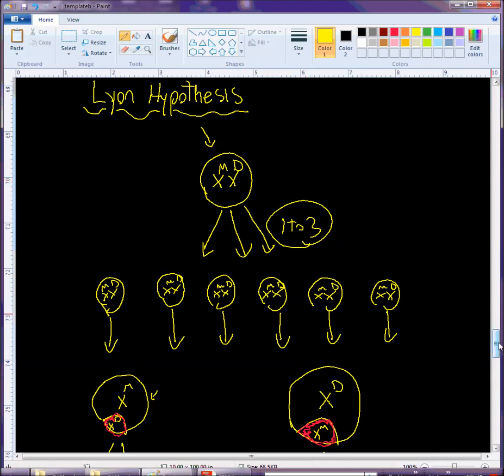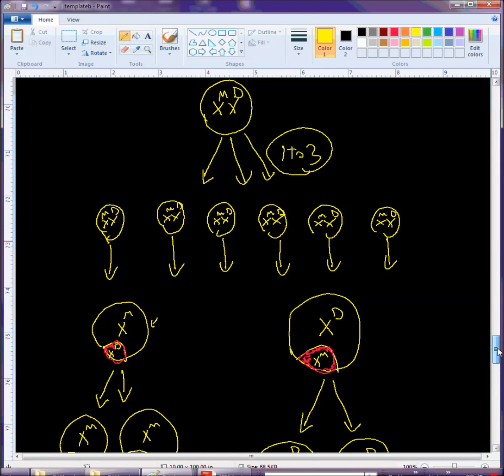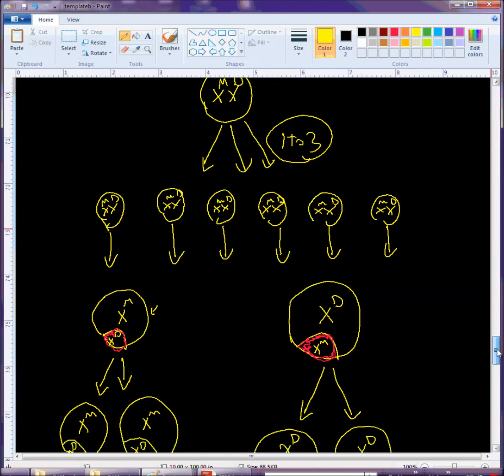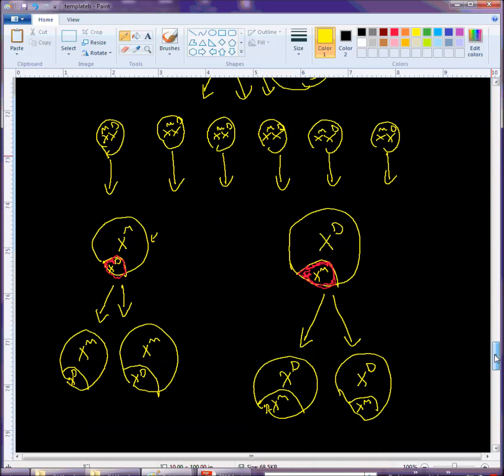Sometime after 1 to 3 weeks of development, you've got thousands of cells, and in each one of those cells, an X chromosome is chosen at random and inactivated, and from then on, every cell that's derived from that cell with the inactive X chromosome has the same X chromosome inactivated after mitosis.